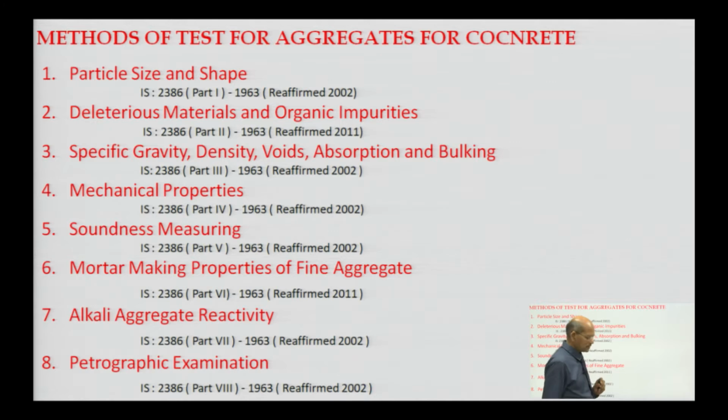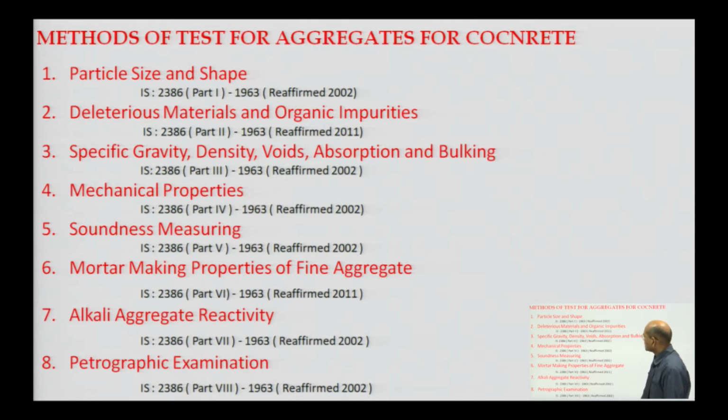These are the tests which have been recommended by the Indian Standard. In the previous class we discussed particle size and shape, deleterious material and organic impurities. Today we will discuss other tests like specific gravity, density, voids, absorption and bulking, mechanical properties, soundness, mortar making properties of fine aggregate, alkali aggregate reactivity, and petrographic examination.